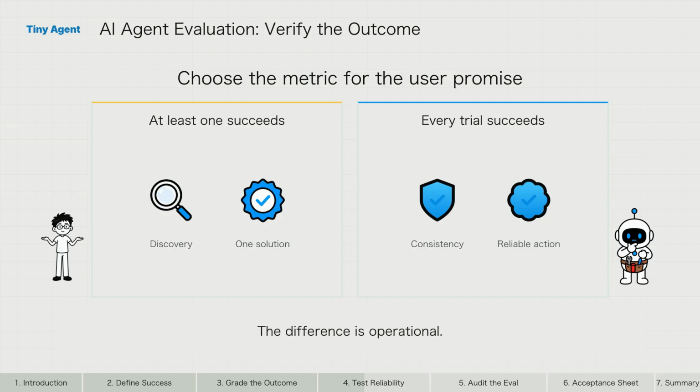The difference is operational. A research assistant that proposes several hypotheses may benefit from one strong result. A customer-facing agent that processes refunds needs consistent correctness, because one failure can create a real financial or trust problem.